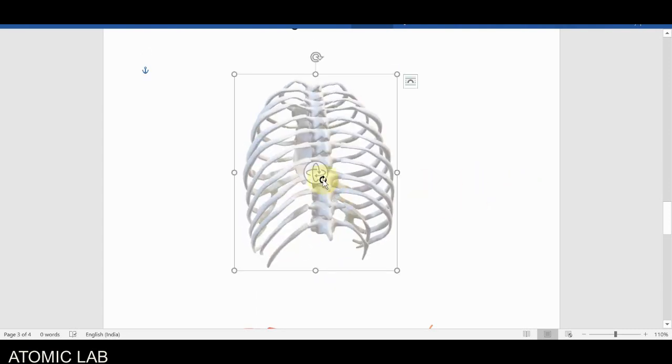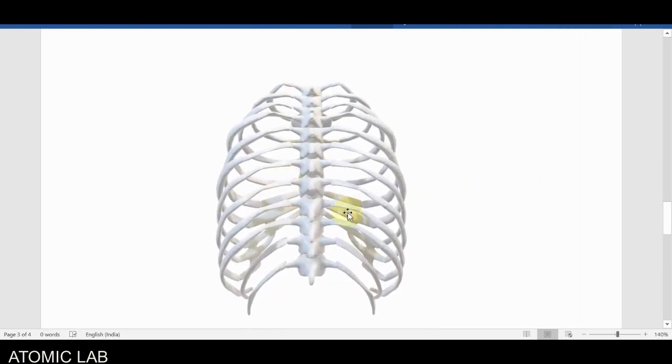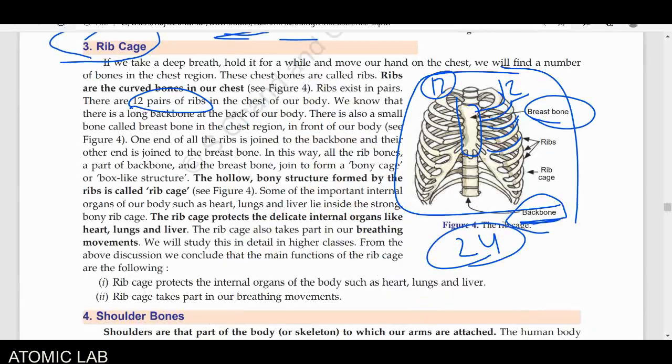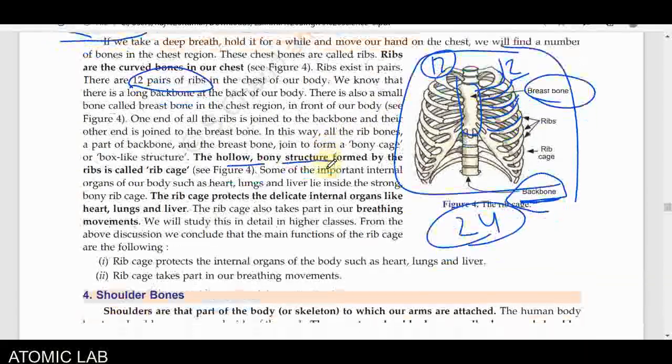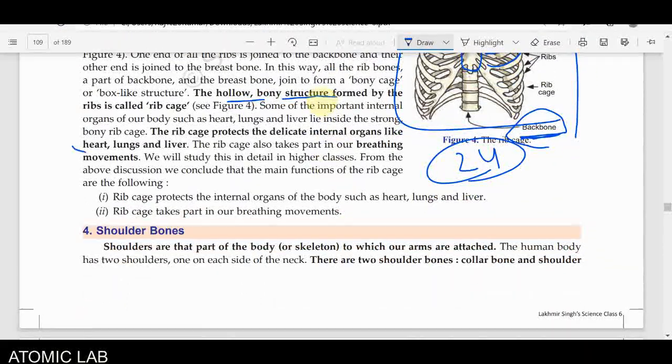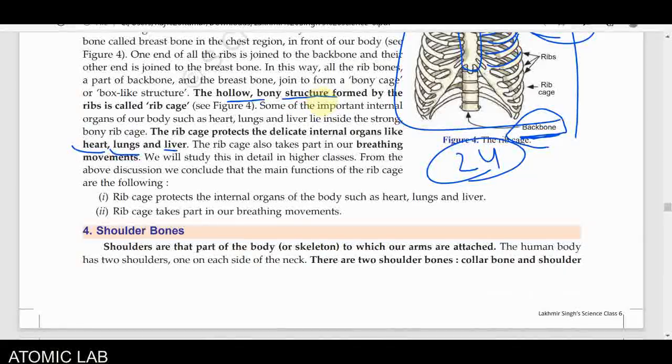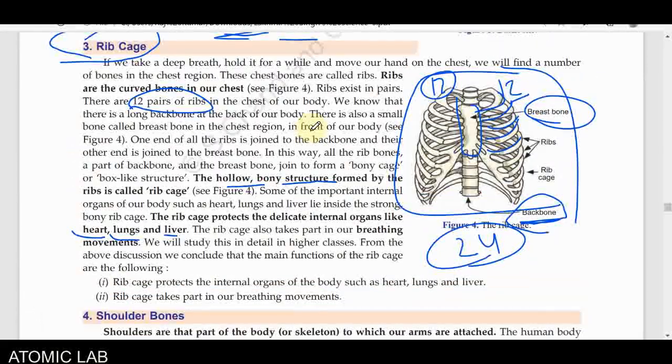our back bones. If you see, they are a kind of cage, and they help to protect some internal organs of our body, because they are hollow bony structures, and bone is very strong. So it will protect our internal soft organs. And what kind of organs? Like our heart, our lungs, and our liver. They are generally present inside this rib cage, so they are protected by it.